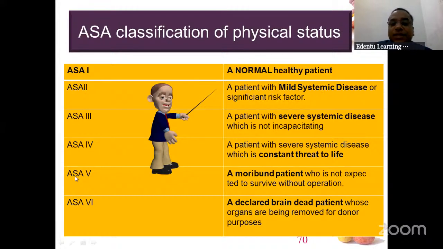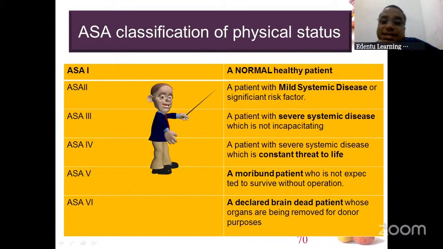ASA 5 is the house surgeons. A moribund patient who is not expected to survive without operation. They will not get up. They will always sit in the OP table, their chairs, and just on the mobile phones. You have to shout, scream, and then only they will get activated.